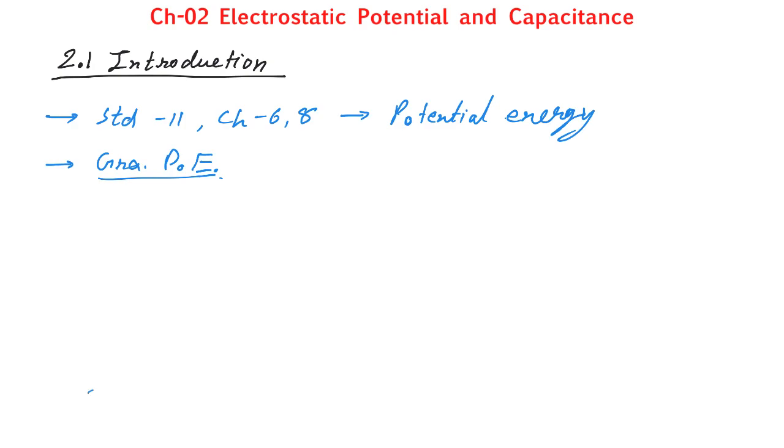Suppose this is Earth's surface and here is one object, let us say having mass m, and now I lift this object m up to some height, let us say up to here.